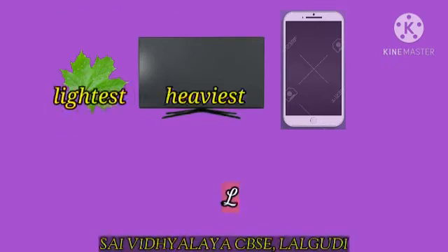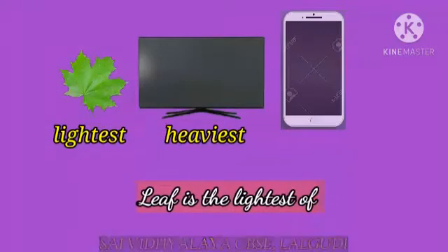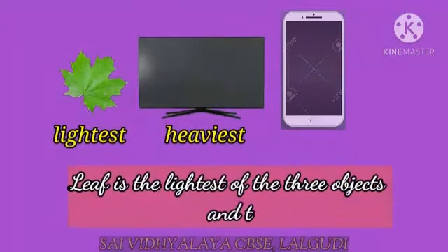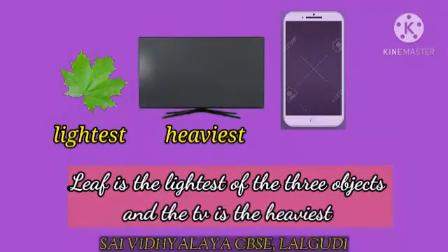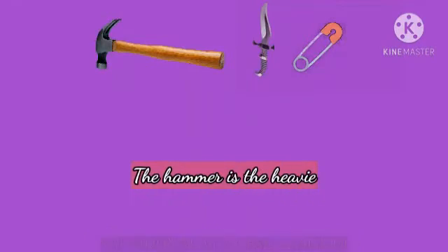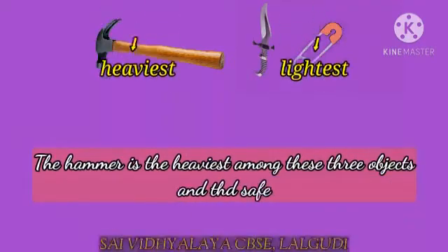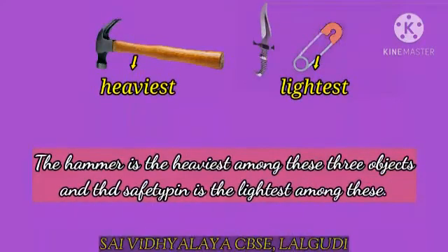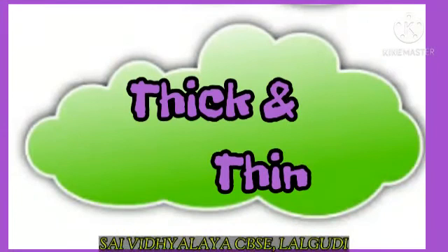Look at this. Among these three objects, the leaf is the lightest of the three objects, and the TV is the heaviest among them. Similarly, the hammer is the heaviest among these three objects, and the safety pin is the lightest among these.